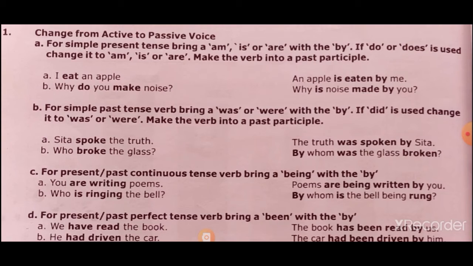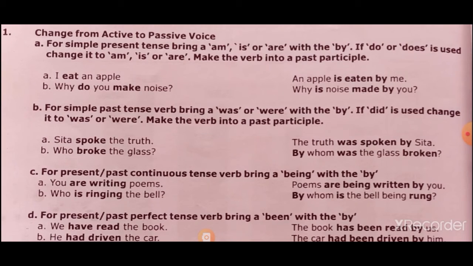Who is ringing the bell? Earlier we discussed that who becomes by whom at the time of changing from active voice to passive voice. By whom is the bell being rung?